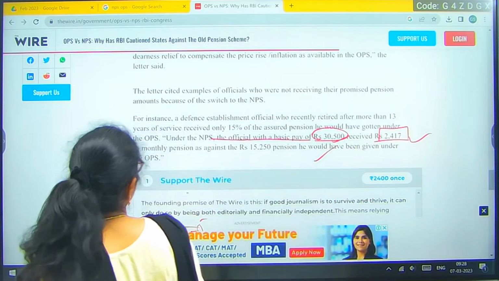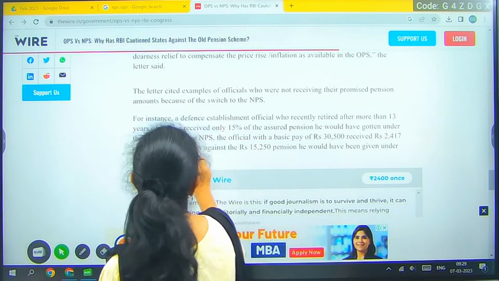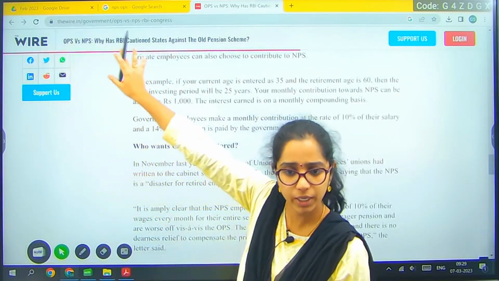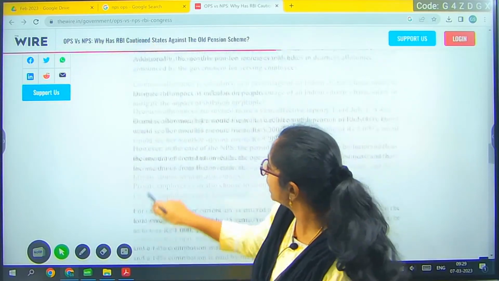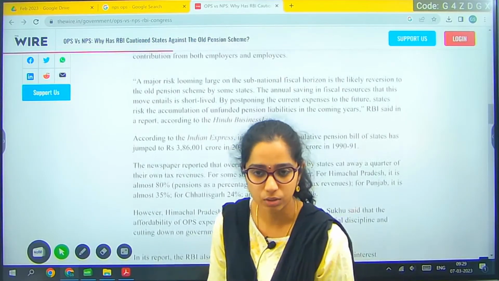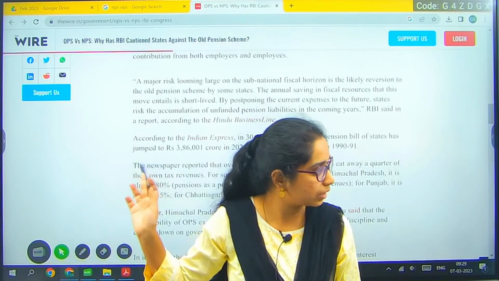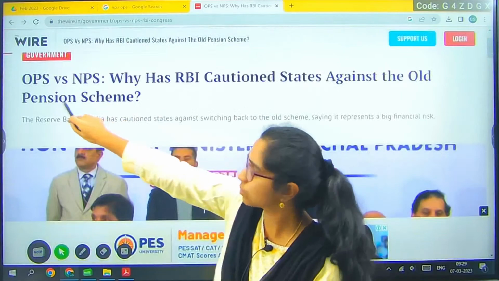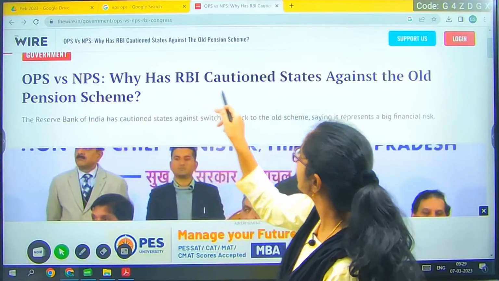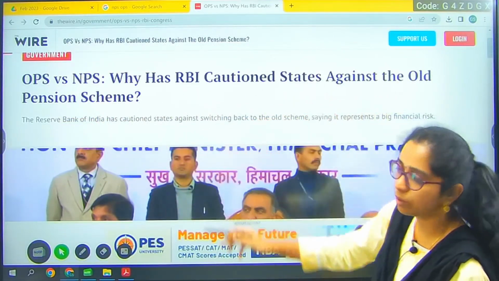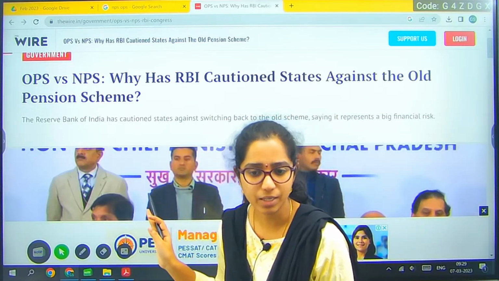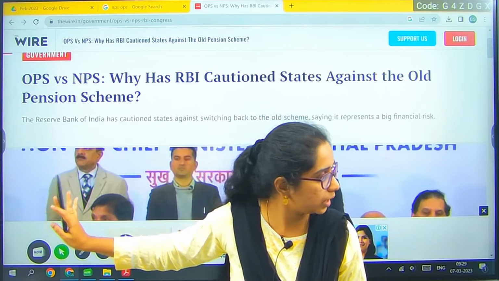Let me go for your today's current affairs. So just go through this article. This is from The Wire. For more details, just go through this article. It has explained clearly what the actual scenario is. So you can go through this article if you want. This article's heading is about OPS versus NPS. Why has the RBI cautioned states against the old pension scheme? Because the government will have the burden. So that is what the RBI has cautioned. So just go through the article, it will be clear.